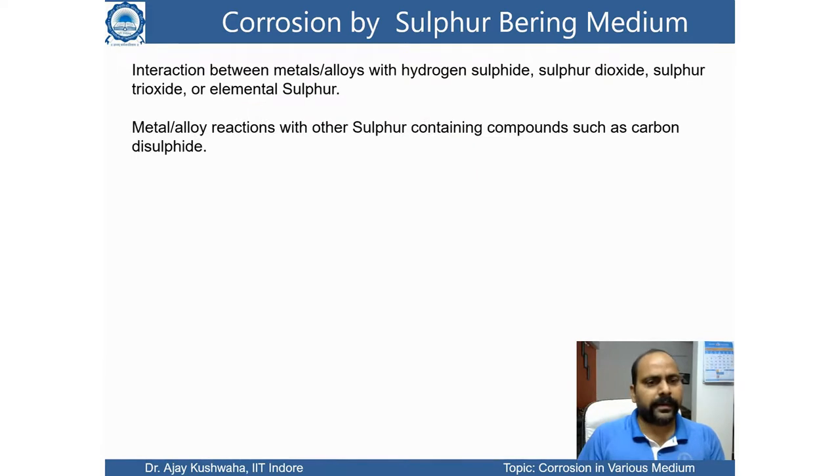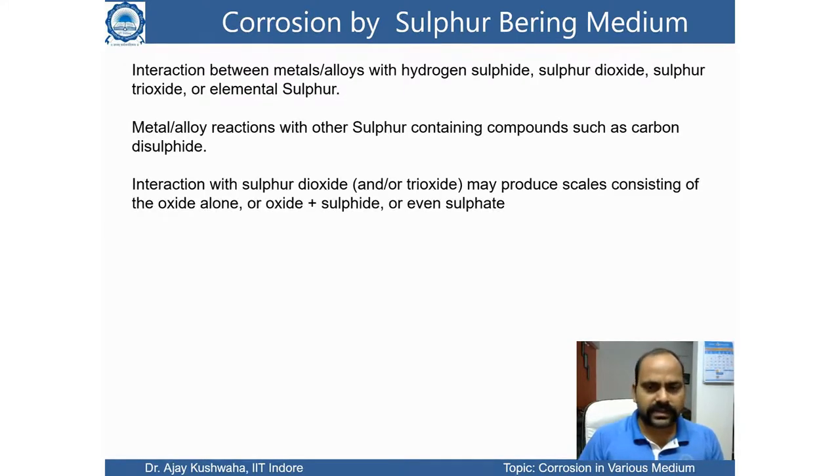Metal alloys also react with other sulfur-containing compounds such as carbon disulfide. These could be the sulfur-containing media, and if they are present in the environment and interacting with metal and metal alloy, we can see what kind of corrosion happens.